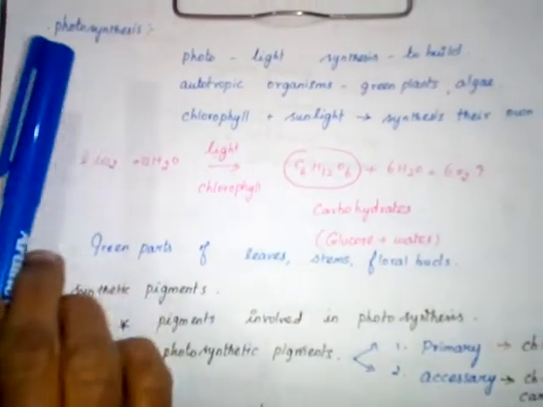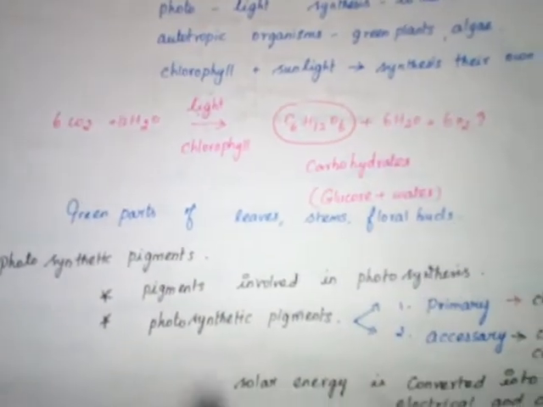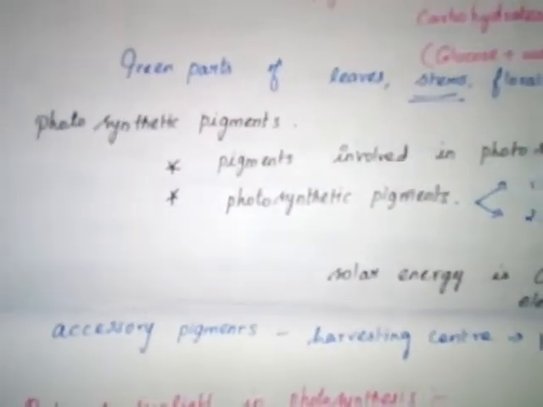Which parts are involved in photosynthesis? The green parts of the plant: leaves, stems and floral buds. Then photosynthetic pigments. Which pigments are involved in the photosynthesis process? They are divided into two types.